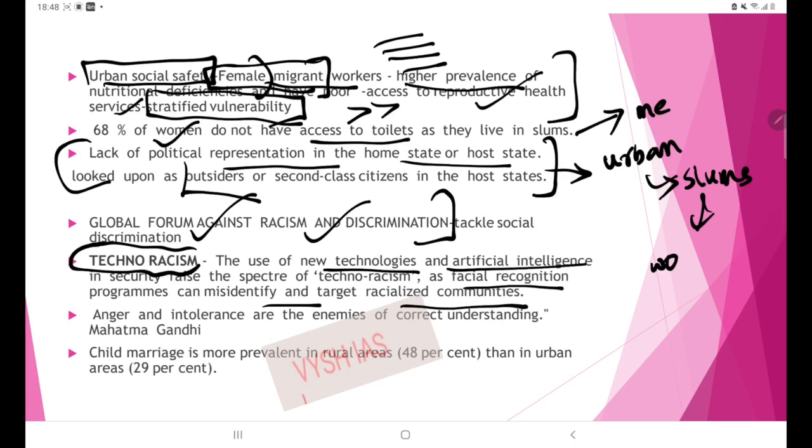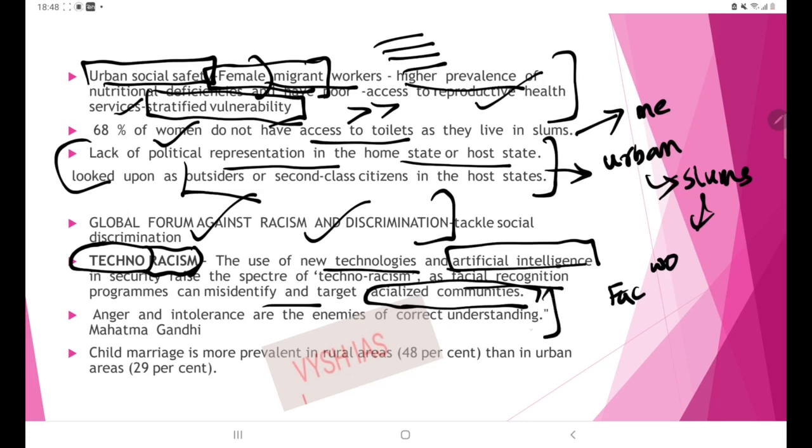In digital mode, we are getting this techno-racism. Using technologies like artificial intelligence for the sake of security, biometrics are being taken. Here they are targeting racialized communities, those who are black. So with the use of technology, with artificial intelligence tools and all, it is termed techno-racism.